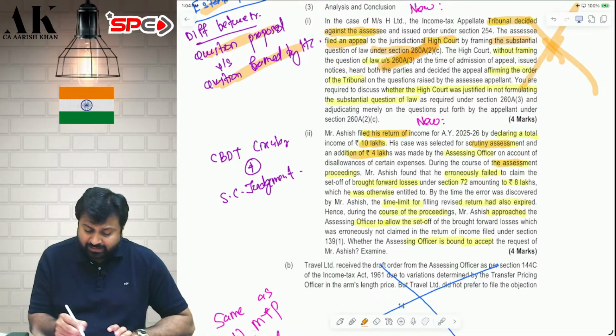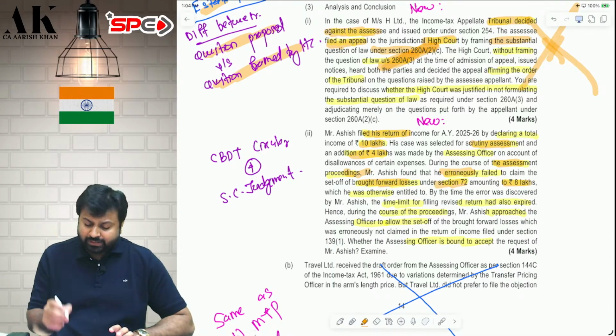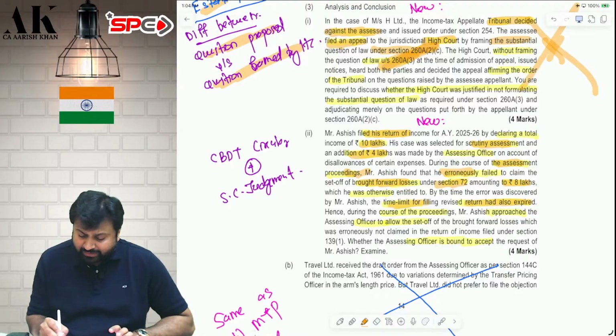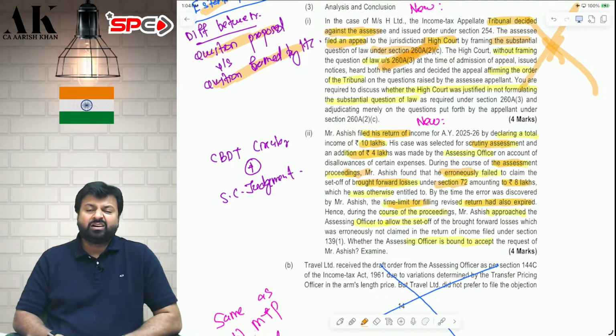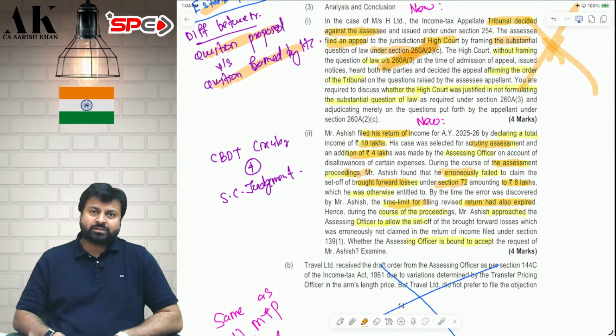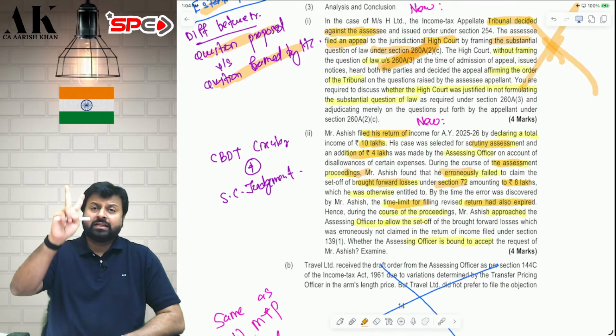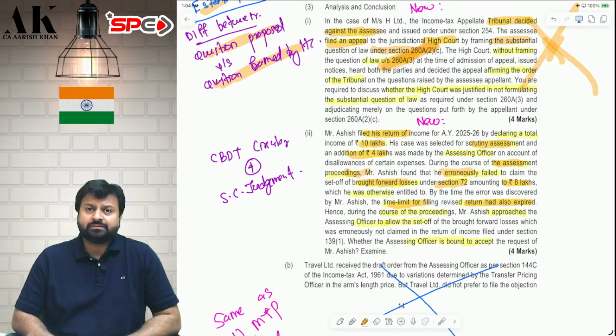Now, during the assessment, assessee came to know that he forgot to set off losses of 8 lakh rupees of last year. Assessee also knew that the time limit for filing the revised return also expired. So, some 8 lakh rupees loss he forgot to set off, and the time limit to file revised return also expired. Will the AO allow this loss? The answer is yes. There are 2 supporting things for the assessee.